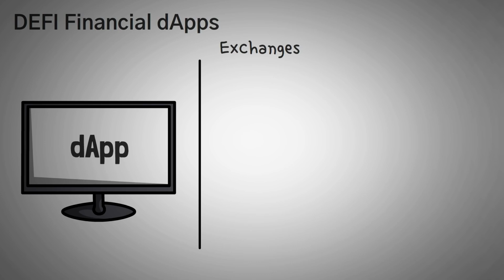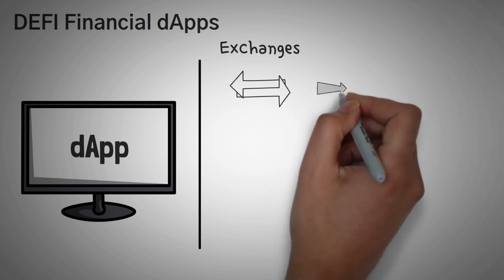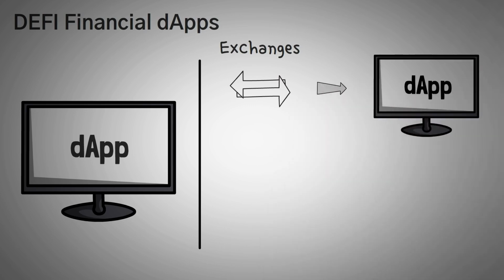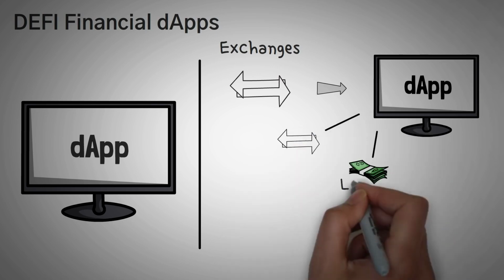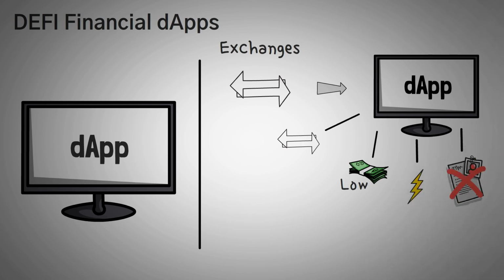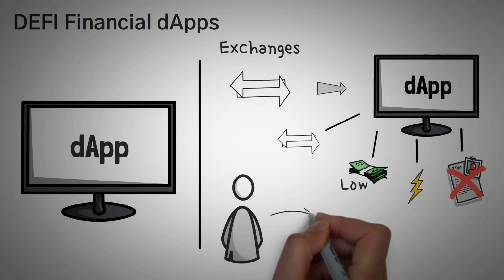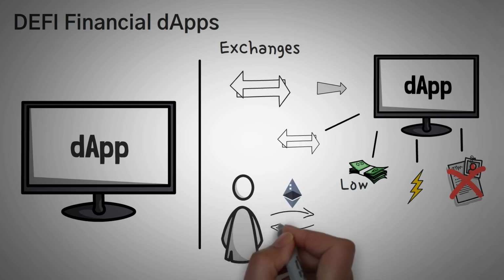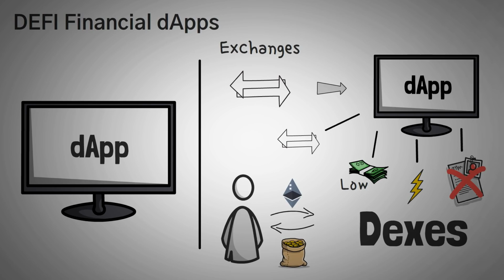And number 3 are exchanges. Now, as I mentioned, allowing traders to find a way to actually buy and sell their tokens is one of the issues in the decentralized finance world. Exchanges are decentralized applications that allow traders to take some of their tokens and trade them for another token, usually with really low fees, almost instantaneously, and without needing any background checks or identification verification. That was a mouthful, but what it means is that you can sell $1 million of Ethereum without anyone blinking an eye or asking any questions. By the way, these exchanges are actually called DEXs, which stands for Decentralized Exchange.